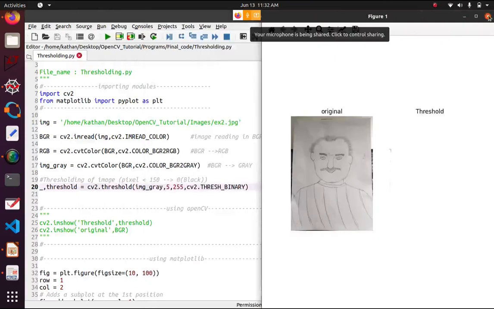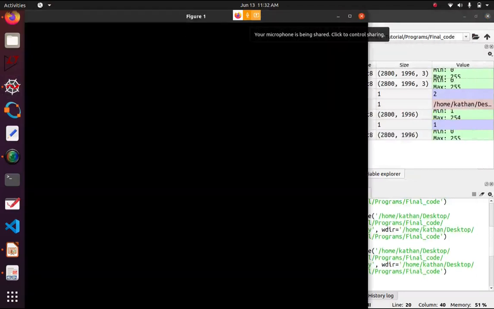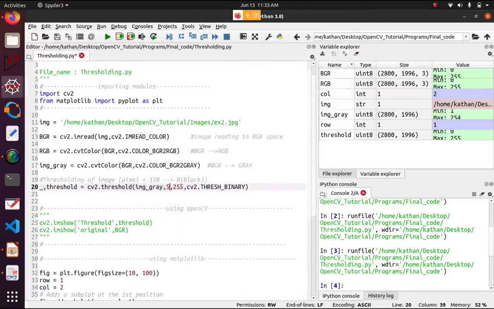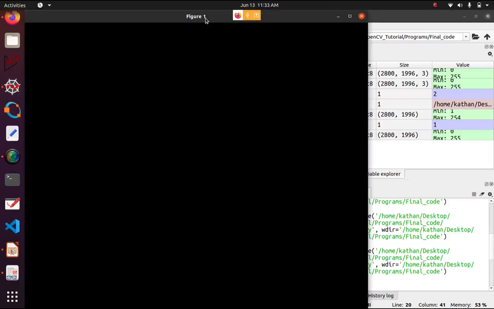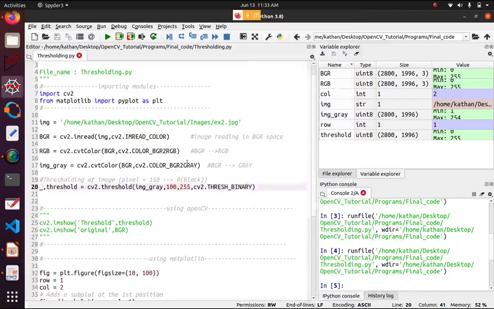If I change this value from 5 to 50, it shows some value. See, this corner part is showing here. In the previous one it didn't show that. Now increase the thresholding to 100. See, some part will be displayed. Some pixels are also greater than 100, that's why we can see it. So you try at your end, varying this thresholding range.